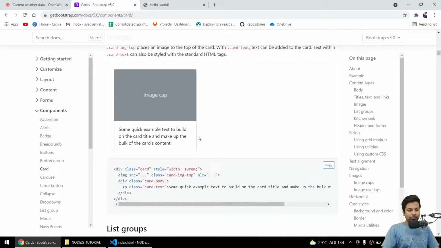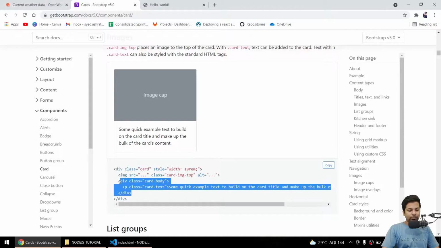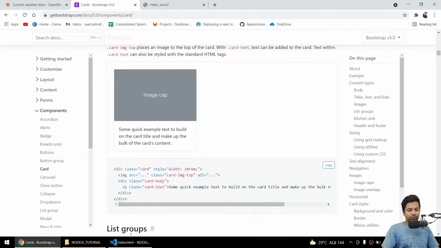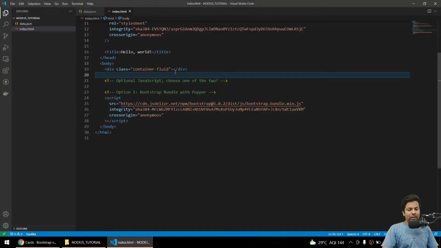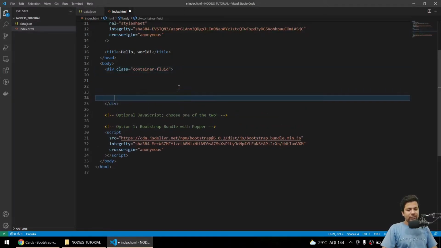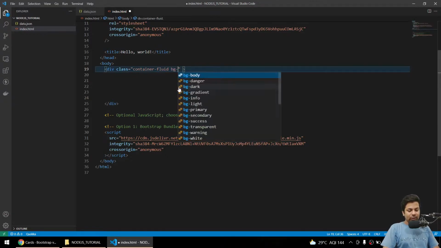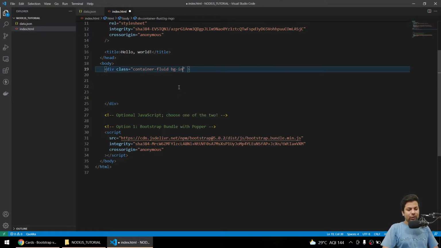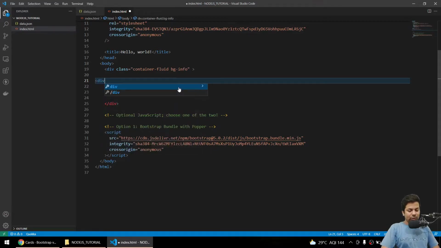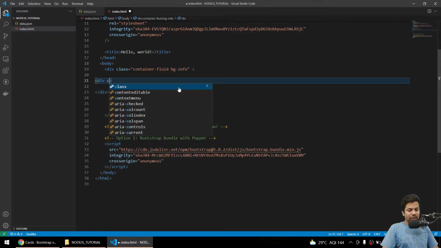Okay, this card will be okay. I'll just copy it, and here firstly I'll give a background color, so I'll say background color to be info of the whole div. And here I just make a row div, I'll say class row.